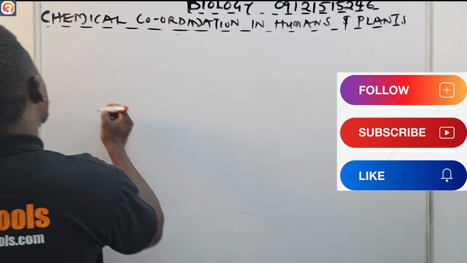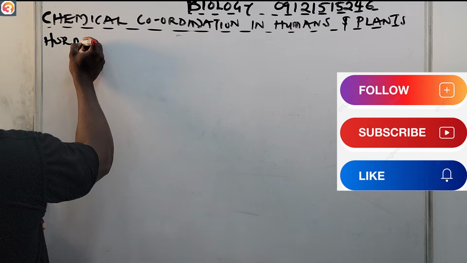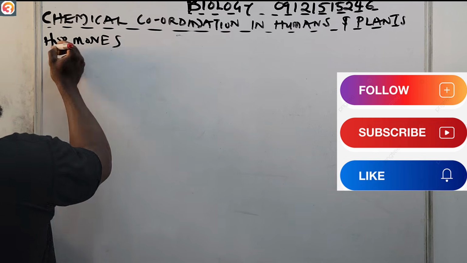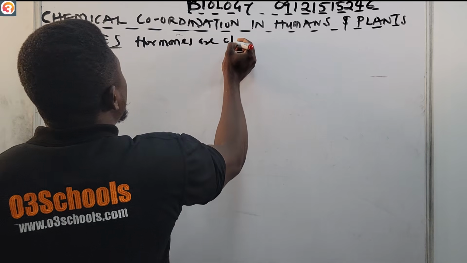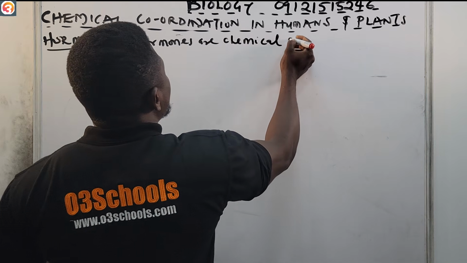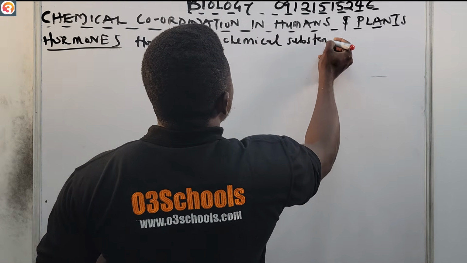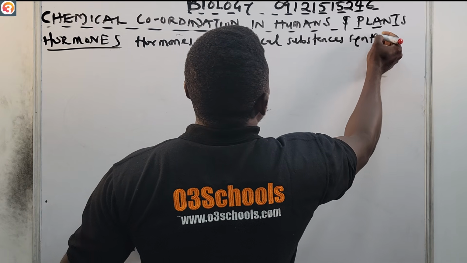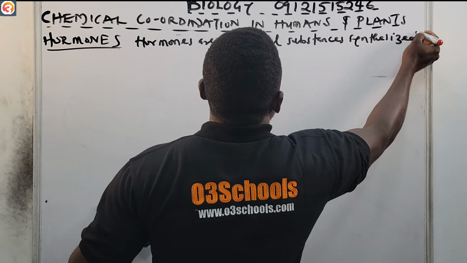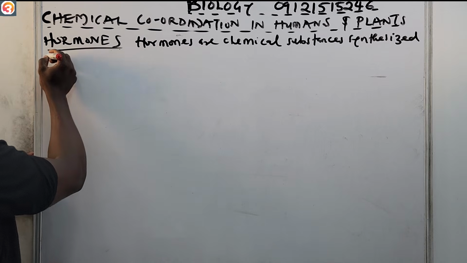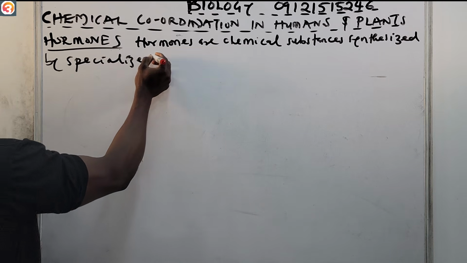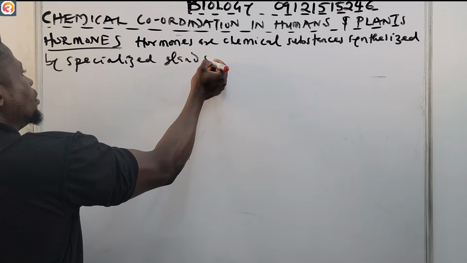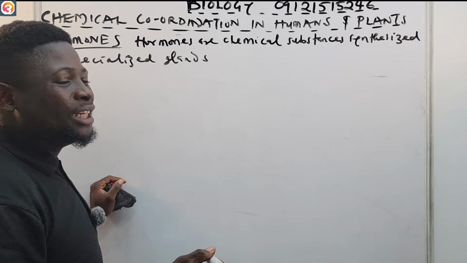So what are hormones? Hormones are chemical substances synthesized by specialized glands. These specialized glands are called endocrine glands.